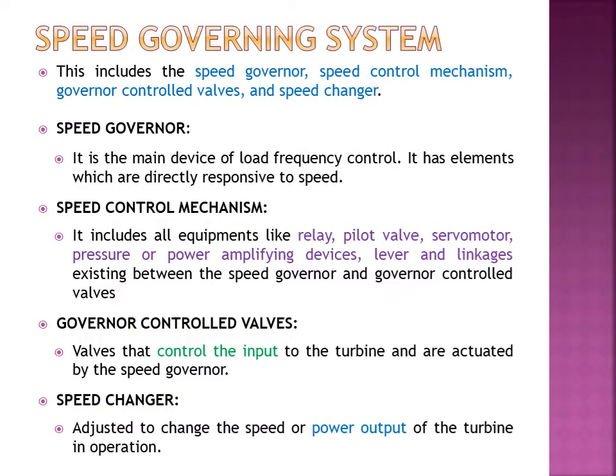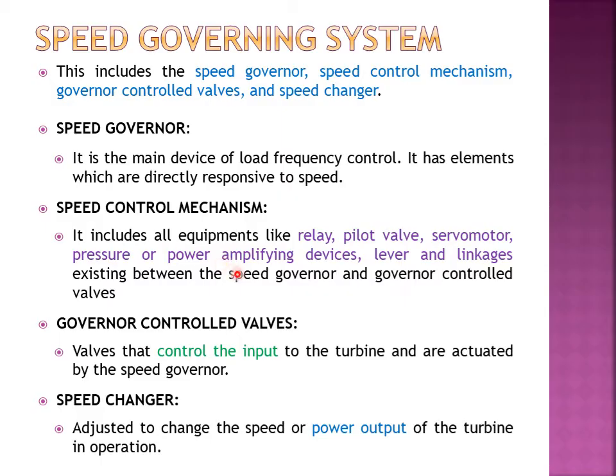The speed governing system includes the speed governor, control mechanism, control valves, and the speed changer. The speed governor is one of the main devices for load frequency control to maintain the balance, and it is responsible for the speed variation. Next is the control mechanism. It includes the action of relays, pilot valves, amplifying devices, linkages, all these things.